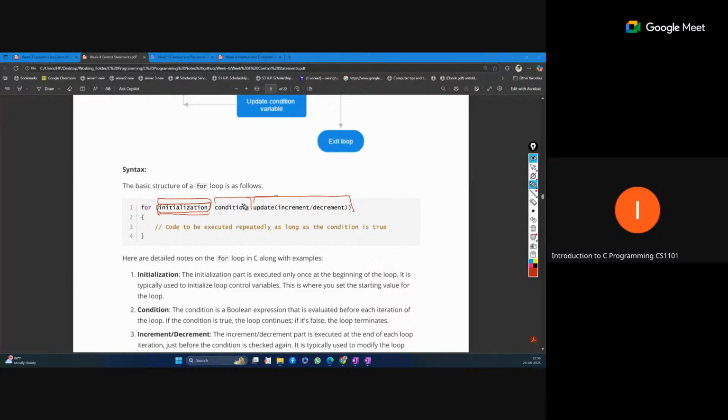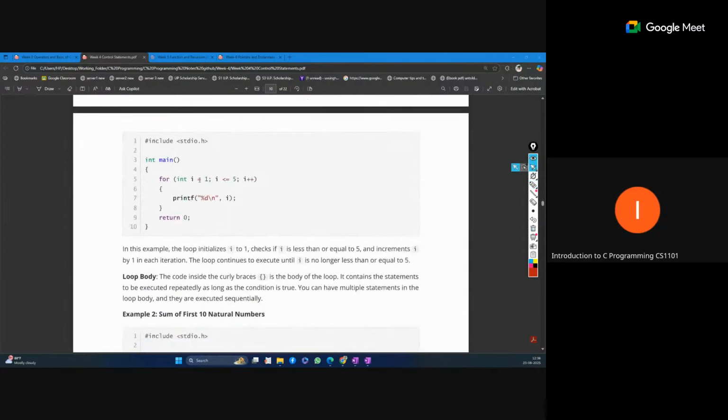But after that, our control checks this condition. So that depends on these variables. Okay, if this condition is true, control moves to the body and executes the body. After that, this part is updated. Okay, your loop variable is updated, either incremented, decremented, or by any value. Okay, then again this condition is checked, and if it is true, again we enter the body, then again update the variable. Like this, the cycle will run. So if at any point the condition is false, your control will move to the outside of this. Okay, so this is the way of the for loop.